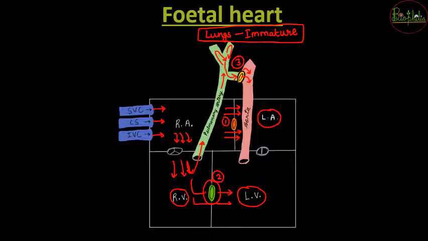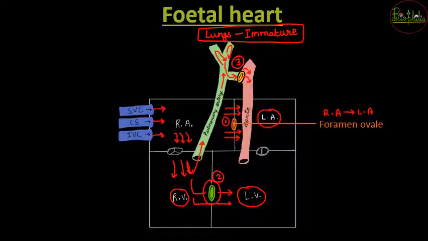After the fetus, that is the newborn, has been born, all these bypasses or the differences need to be closed. But before understanding that, let's see the names of these special bypasses that are being provided in the fetal heart. So first bypass जो होता है, it is called as foramen ovale. So foramen ovale जो होता है, it is the hole or the opening between the right atrium and the left atrium के बीच में होता है foramen ovale.